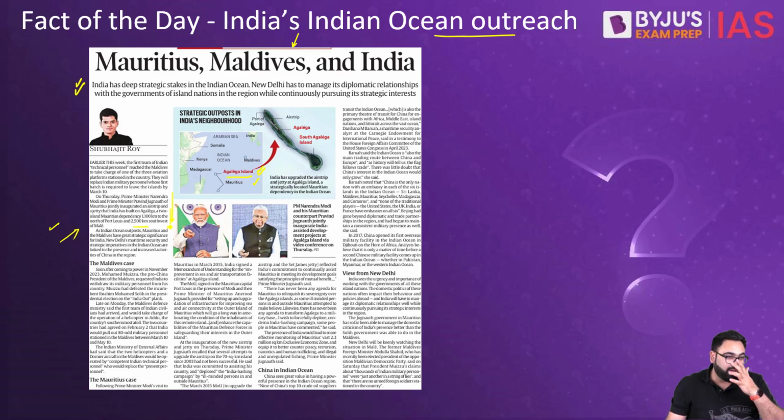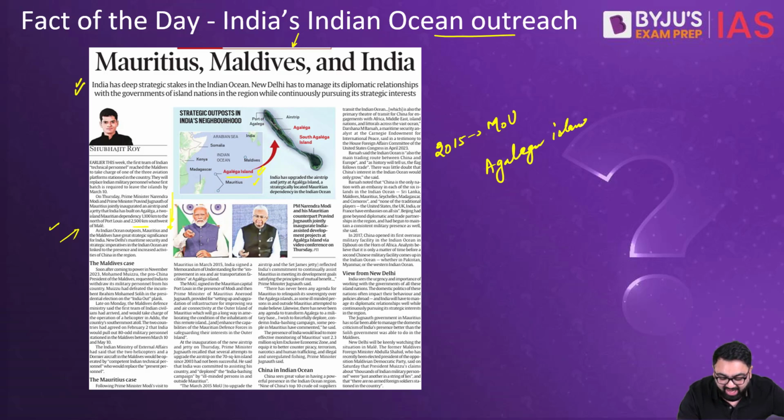Now, if you look at India-Mauritius collaboration, it was in 2015 that India had signed an MOU with Mauritius to improve the transportation and infrastructure of the Agalega Islands. Now, India never says that we own the island, we never said we have leased the island, but it's an agreement that has almost given a free hand to India to develop this island.